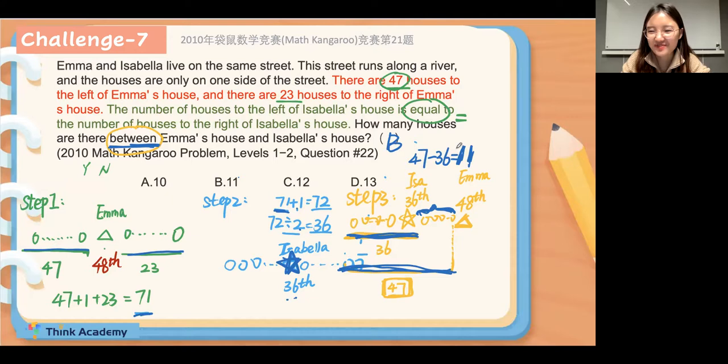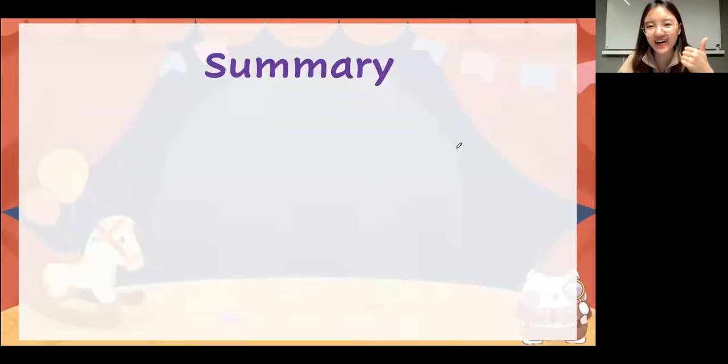Brilliant, everyone. Brilliant. Okay, actually, if you cannot understand, it's totally okay, because we will learn that in the future as well. For year 5 students, they will learn that. So for now, if you can understand that, you are really brilliant. Okay, and if it is a little hard for you, it's totally okay. It's very normal. Okay, very brilliant, everyone.